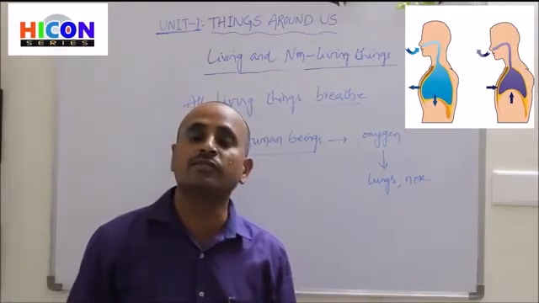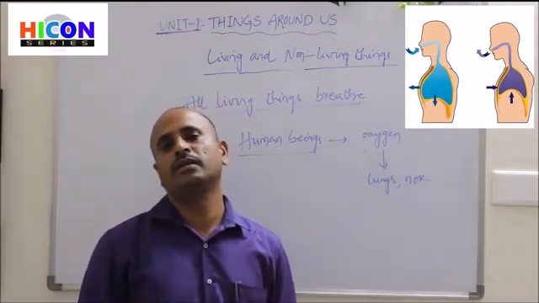Then only the organs will work properly in our body.